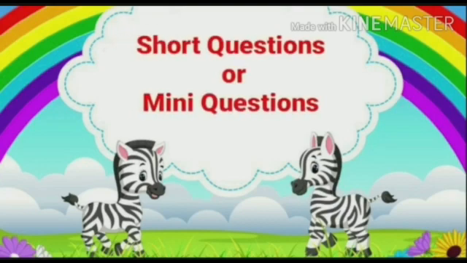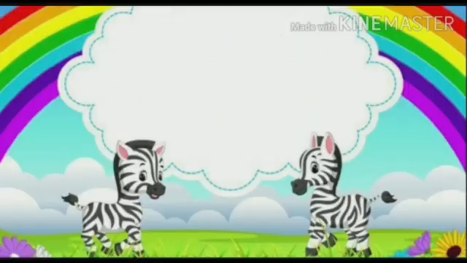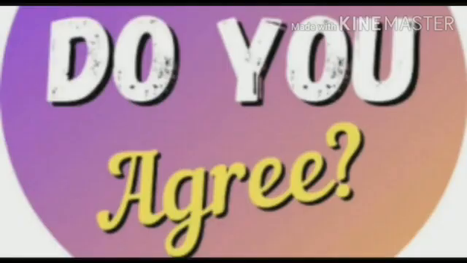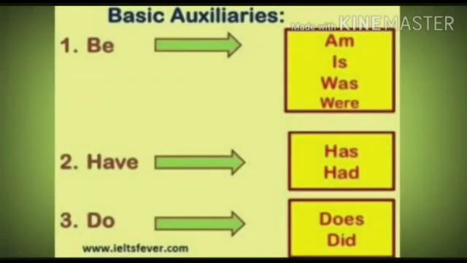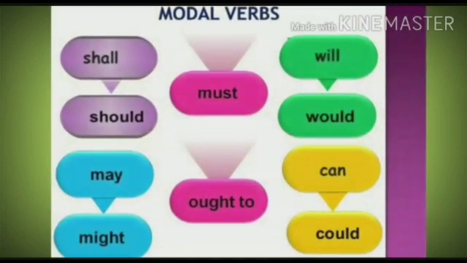Question tags, also called tag questions, mini questions or short questions, are what we often put at the end of sentences in spoken English. Adding a question tag to a sentence is like asking, "Do you agree? Am I correct?" Usually, question tags are formed with auxiliary verbs or modal auxiliary verbs.